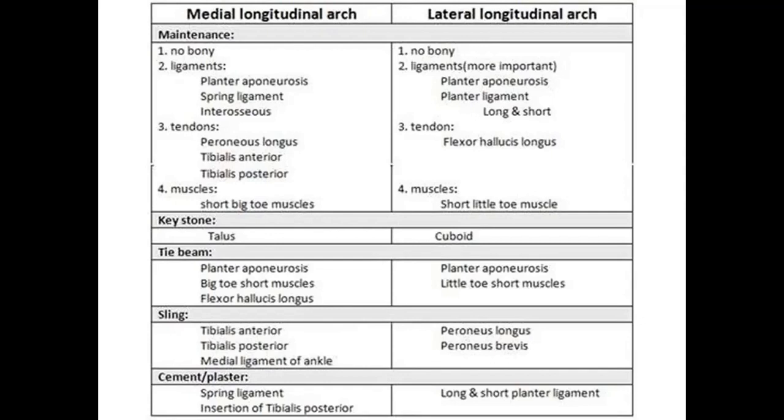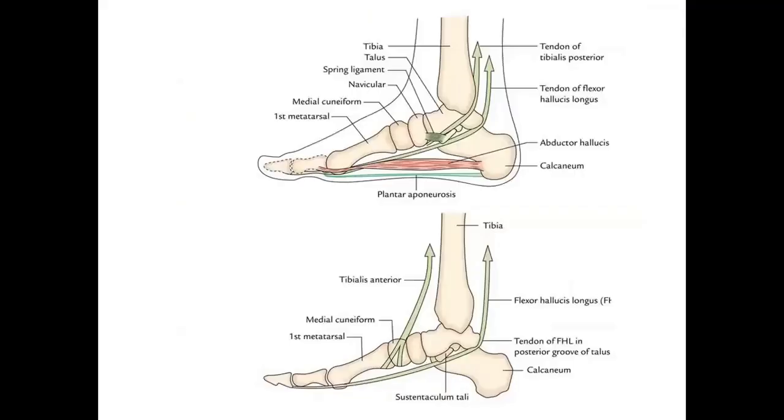Tie beams: plantar aponeurosis, short flexor hallucis muscles; and plantar aponeurosis and little toe short muscles for the lateral longitudinal arch. The slings are tibialis anterior, tibialis posterior, and the medial ligament of the ankle, whereas the slings for the lateral longitudinal arch are the peroneus longus and peroneus brevis. And the cementing or plastering structures are the spring ligament and the insertion of tibialis posterior mainly, and for the lateral longitudinal arch, the long and short plantar ligaments.